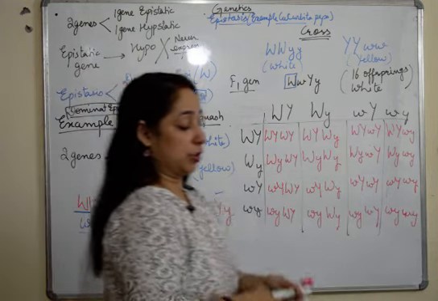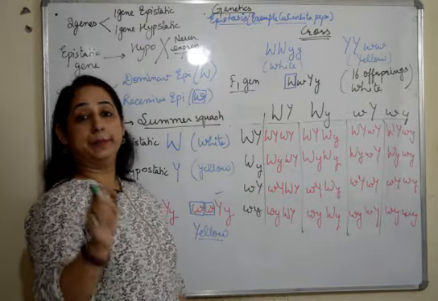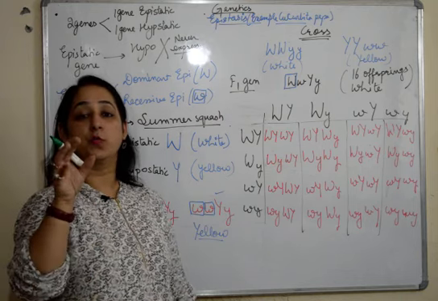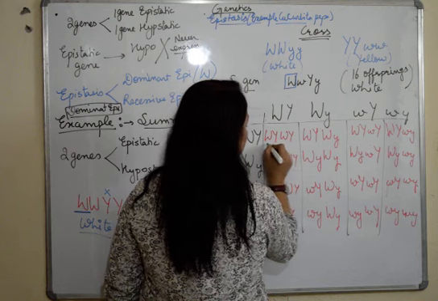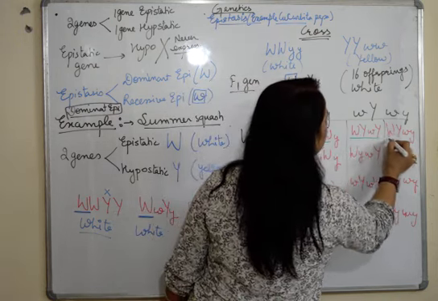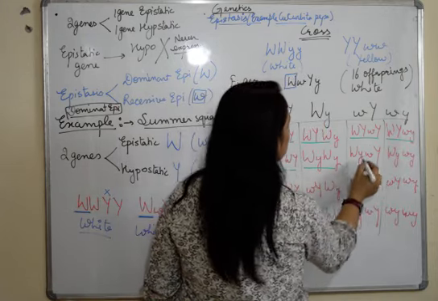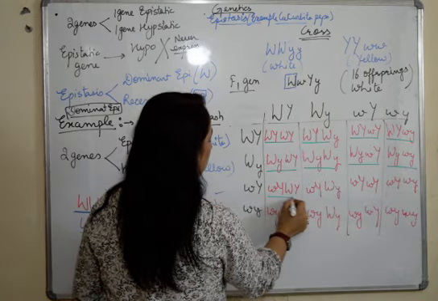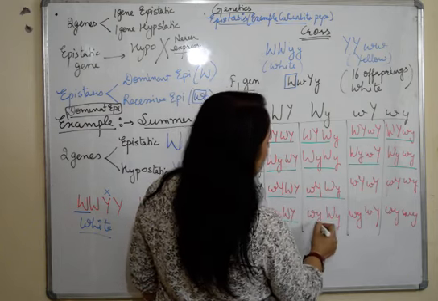Now, very important. We are going to write that wherever capital W's are there, those are going to give us white color flowers. So 1, 2, 3, 4, 5, 6, 7, 8, 9, 10, 11 and 12.